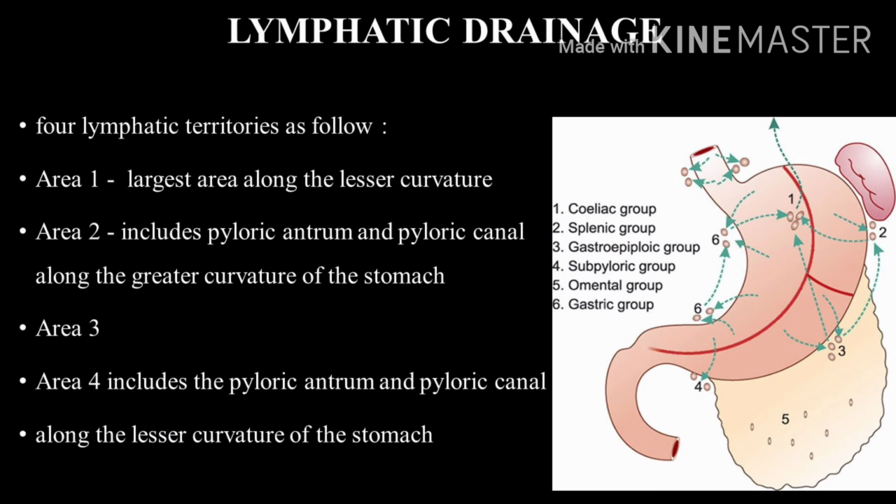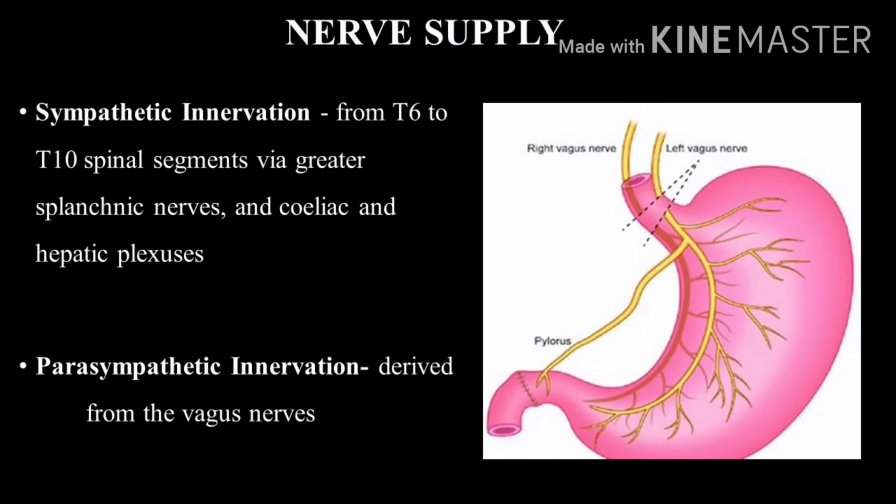Note that lymph from all the areas of the stomach ultimately reaches the celiac nodes. From here it passes through the intestinal lymph trunk to reach the cisterna chyli. Nerve supply of the stomach.